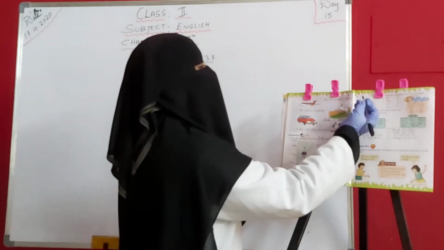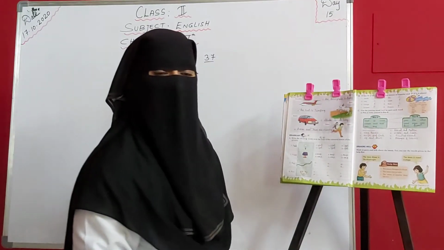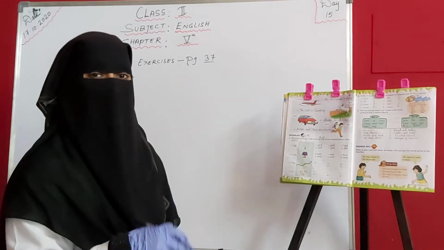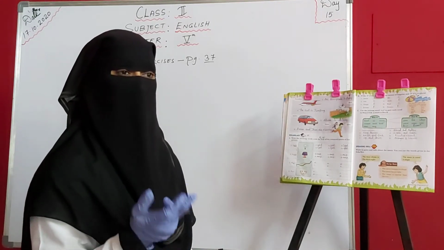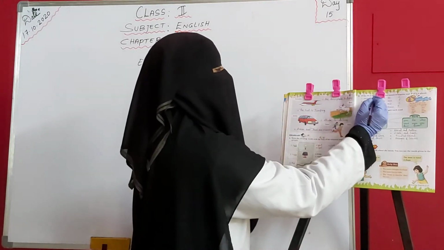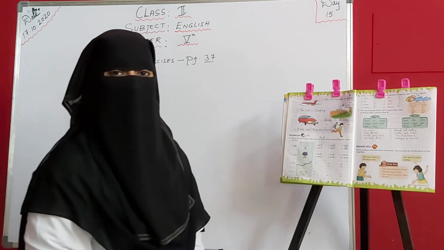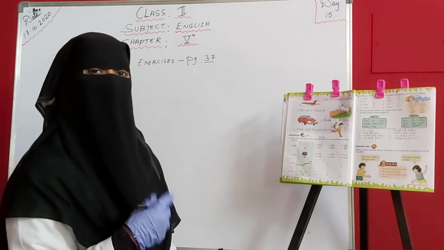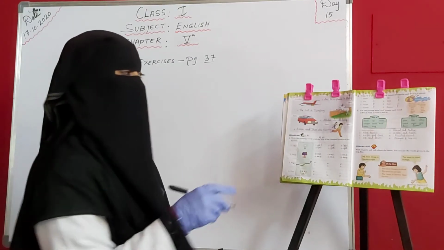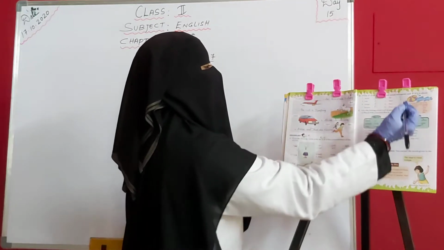So here the first one is moon. So what is a moon? Moon एक है या बहुत ज़्यादा है? It is only one. So we'll write here S. Okay. Next one sky. What is a sky? Sky एक है या फिर बहुत ज़्यादा है? It is only one. So what we'll write here? We'll write here it as S.